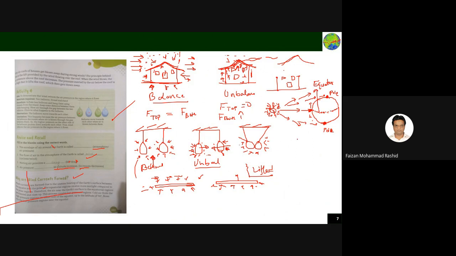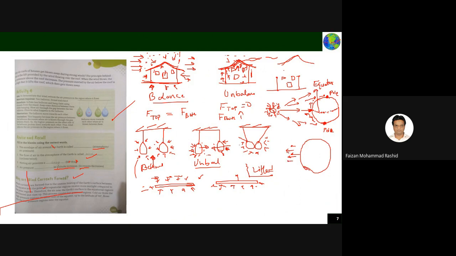Okay, so this is happening, and when it moves up, what happens? The air from the polar region or the far region of the equator will come and occupy the empty space. Air from here is moving up in the equator region due to getting heated.